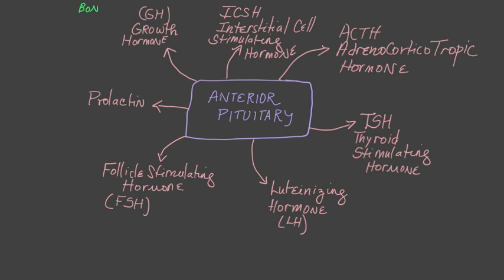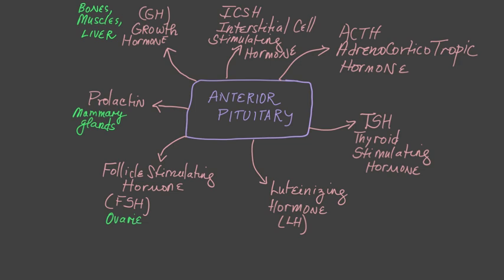Now for the target organs. The growth hormone pretty much acts on every cell in the body. However, it has a special effect on muscles, bones, and the liver during the growth spurt. Prolactin acts on mammary glands.